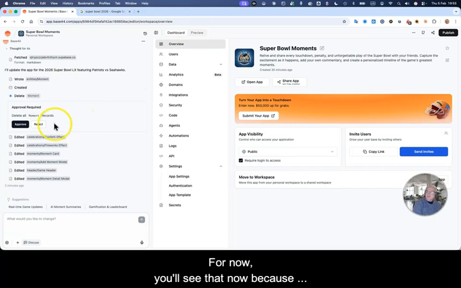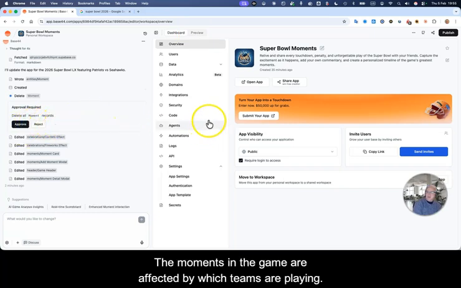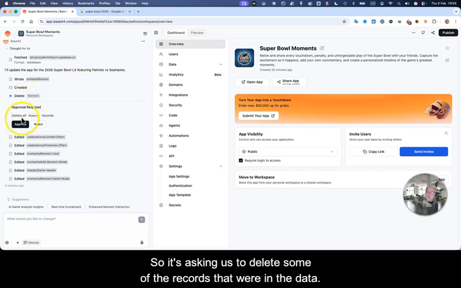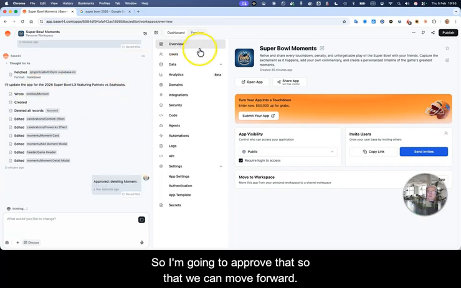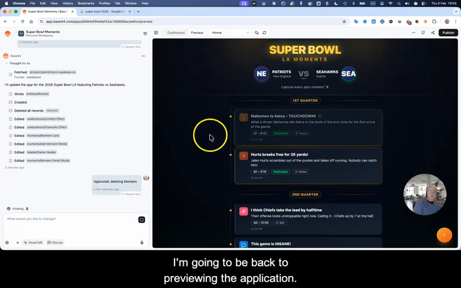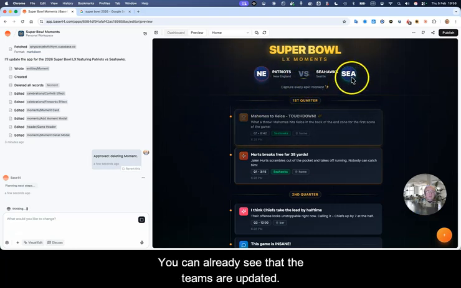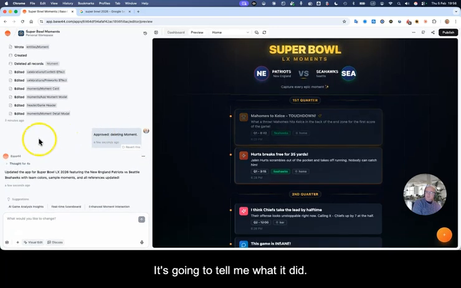For now, you'll see that because we're asking it to change some information, the moments in the game are affected by which teams are playing. So it's asking us to delete some of the records that were in the data. So I'm going to approve that so that we can move forward. I'm going to be back to previewing the application. You can already see that the teams are updated. It's going to tell me what it did.